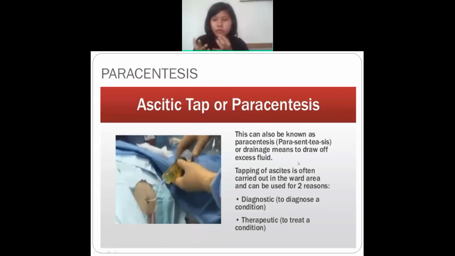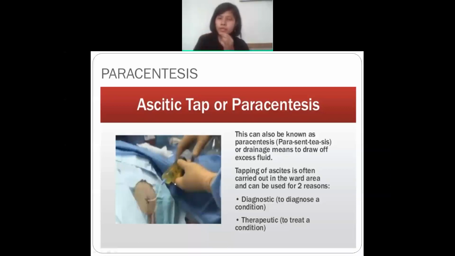So that they will take out all the fluid that is there in the abdomen. Whatever accumulation is occurring, whatever water is accumulated in the abdomen, they can take it out with the help of a syringe.